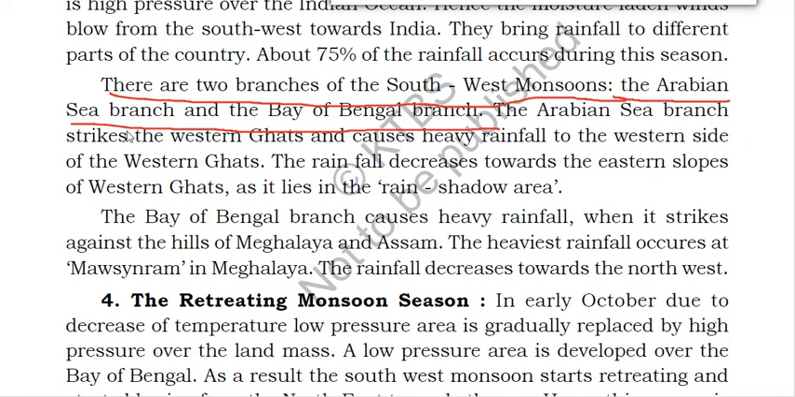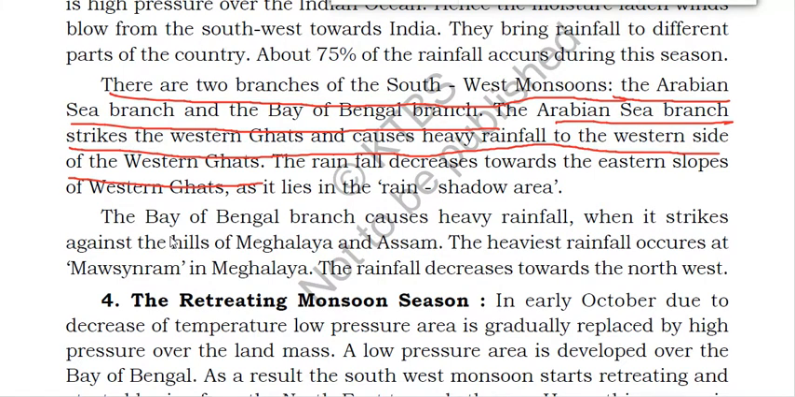The Arabian Sea branch strikes the Western Ghats and causes heavy rainfall to the western side of the Western Ghats. So what will the Arabian Sea branch do? It will strike the Western Ghats, and rainfall will occur in which part? Western side of the Western Ghats, and the rainfall decreases towards the eastern slopes of the Western Ghats as it lies in the rain shadow area.